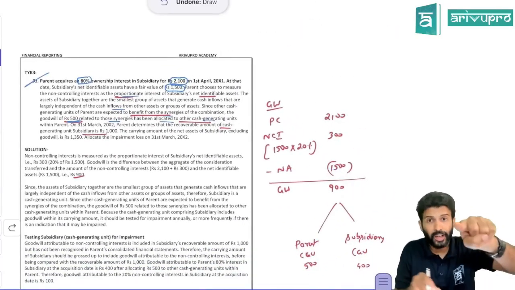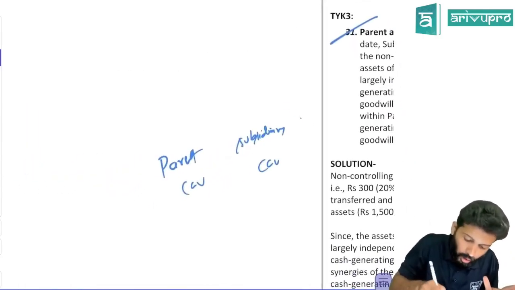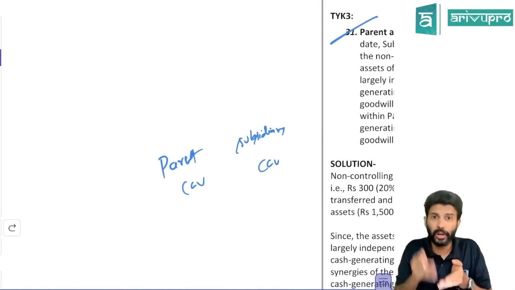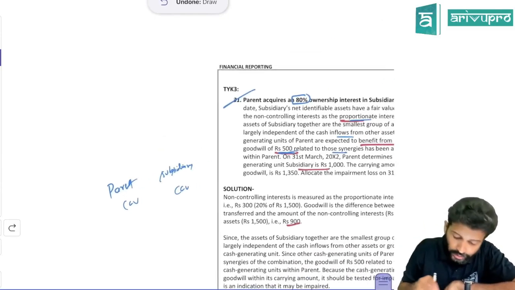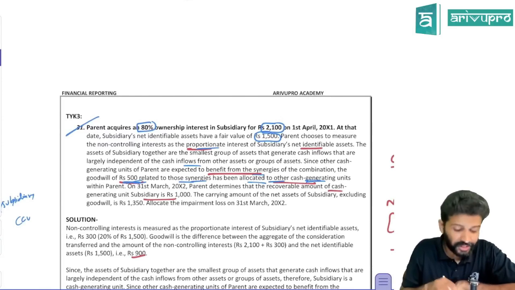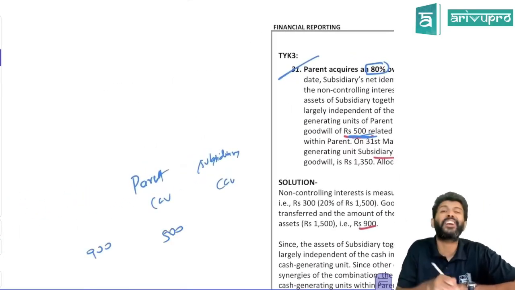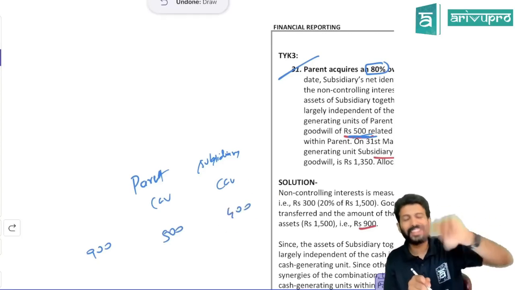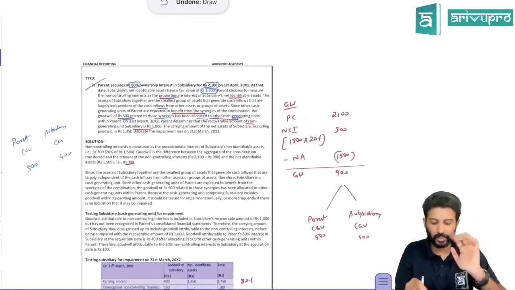They are saying goodwill has to be allocated to CGU. When you're doing it from the CFS perspective, don't allocate the entire 900 goodwill to the subsidiary's CGU alone, because even the parent's CGU is getting benefited through this business combination. So indirectly they're saying the goodwill of 500 relating to those synergies has been allocated to other CGU within the parent. That means out of total goodwill of 900, allocate 500 to the parent's CGU and 400 to the subsidiary's CGU. Don't take the entire 900 and do the working. Take only 400 and do the working for the next step.